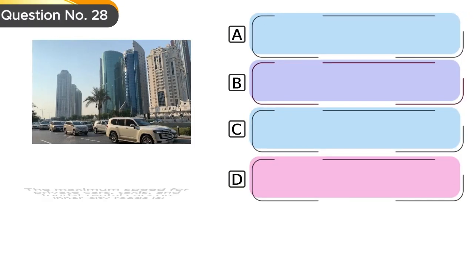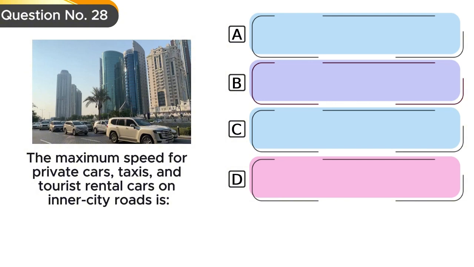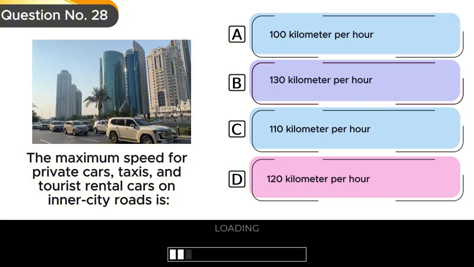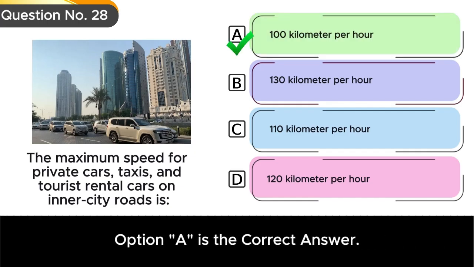Question number 28. The maximum speed for private cars, taxis, and tourist rental cars on inner city roads is Option A, 100 km per hour. Option B, 130 km per hour. Option C, 110 km per hour. Option D, 120 km per hour. Option A is the correct answer.